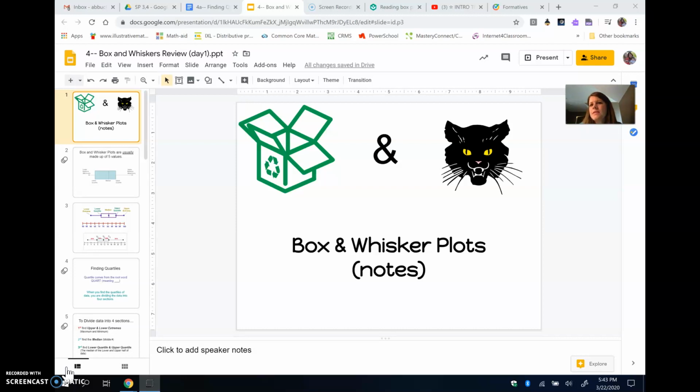And your weekly sheet is in there too, but that's kind of optional. If you did it on paper, you can just hold on to that and we'll check it when we get back to school. If you want to go ahead and submit your answers in GoFormative, that is fine too. But get that weekly sheet done sometime this week. I'm not going to be sending another one out, at least for a few more days.